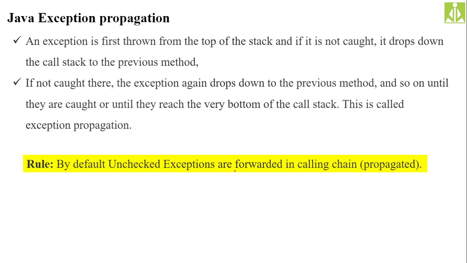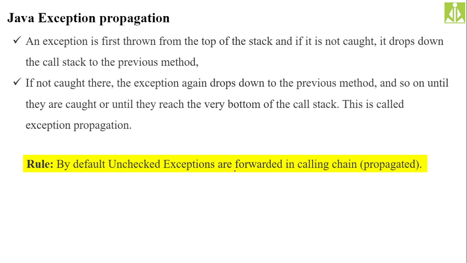At the top of the stack, if it didn't find the handler, the control will go down and check for the handler in the remaining methods as well. And if it didn't find any handler inside the complete stack, it will throw that same exception.